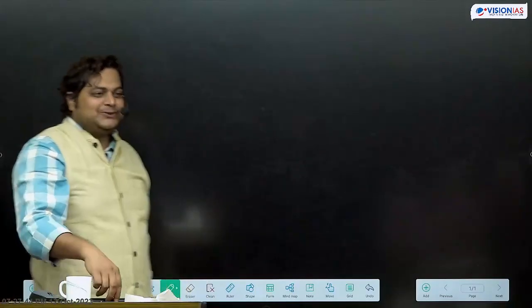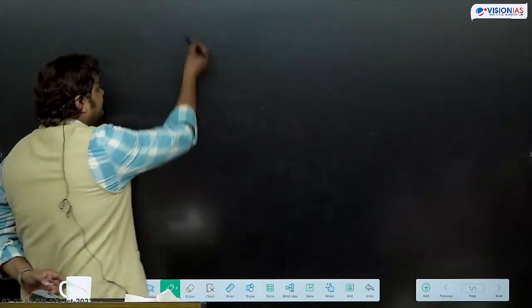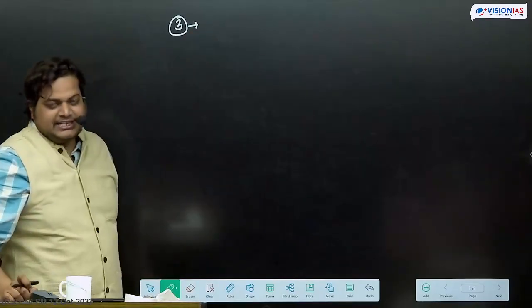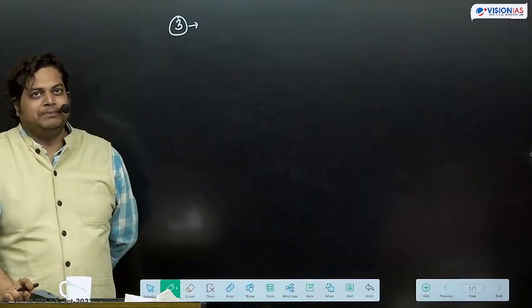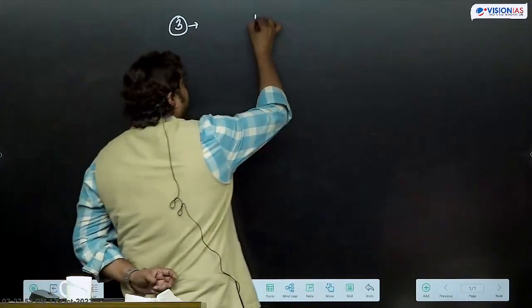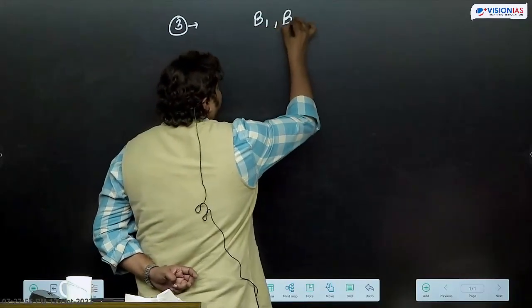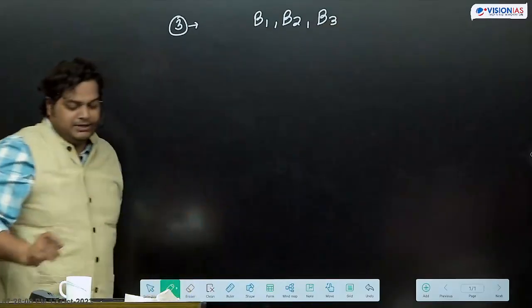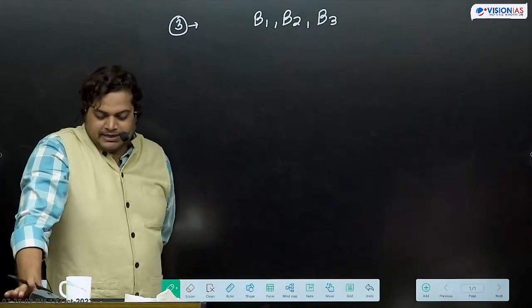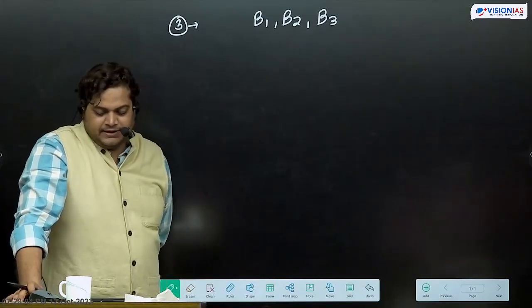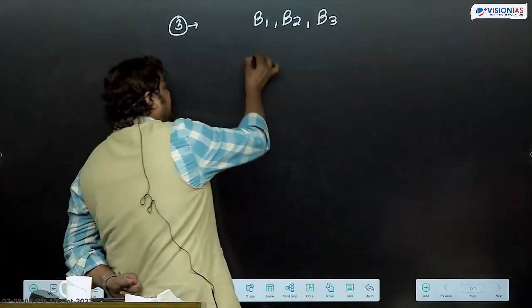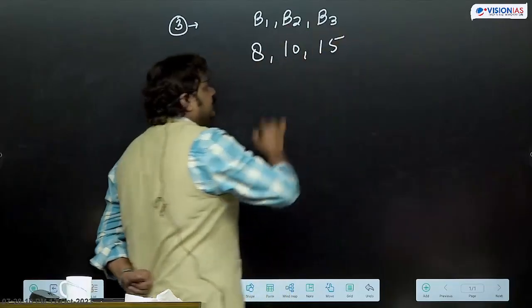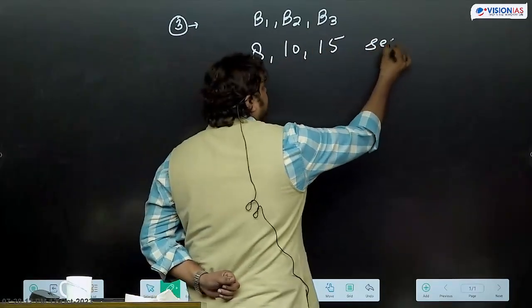अच्छा. So another variation we can have. Like three bells. B1, B2, B3 are ringing after every 8 second, 10 second and 15 seconds respectively.